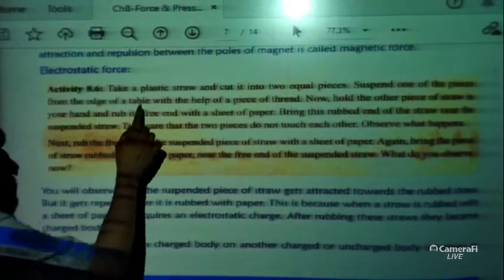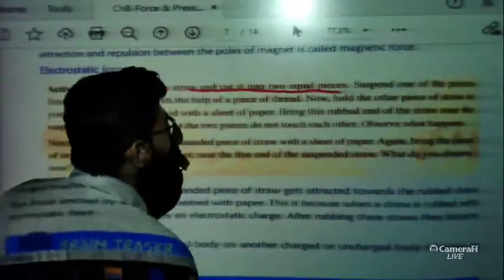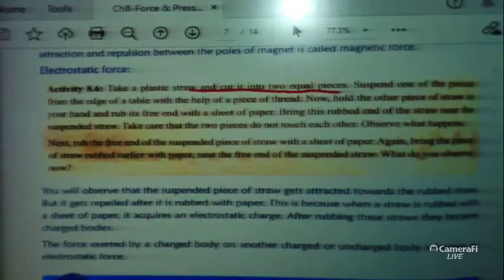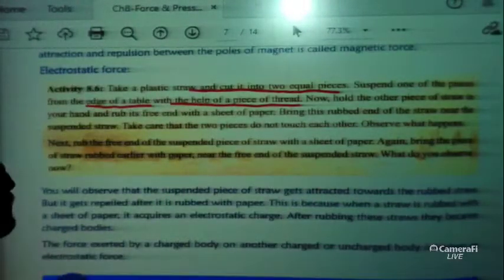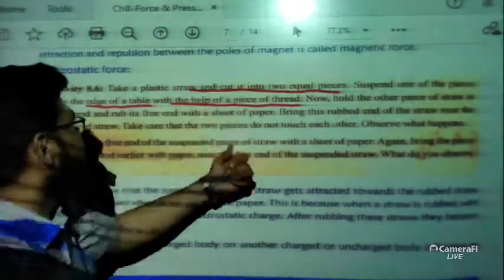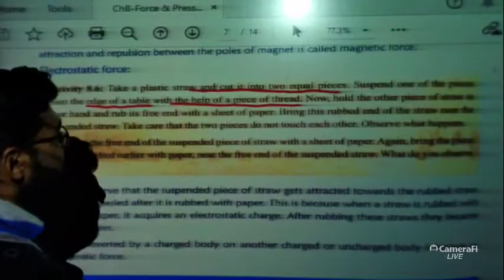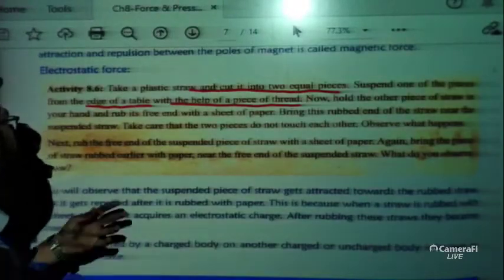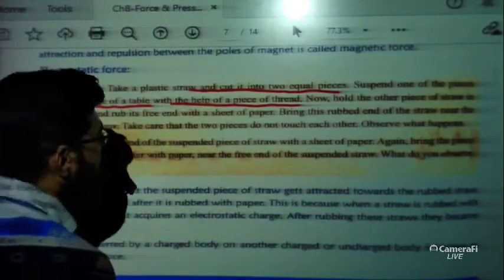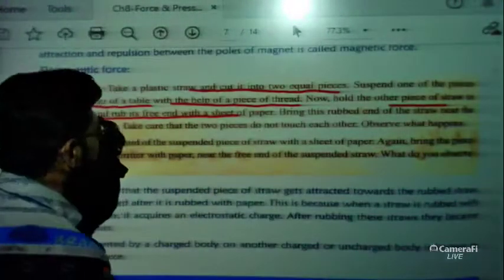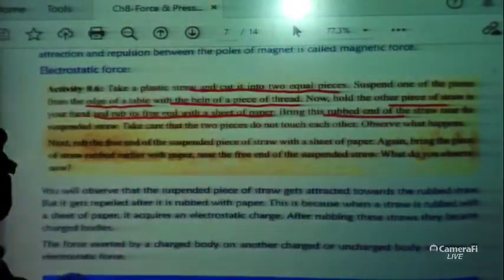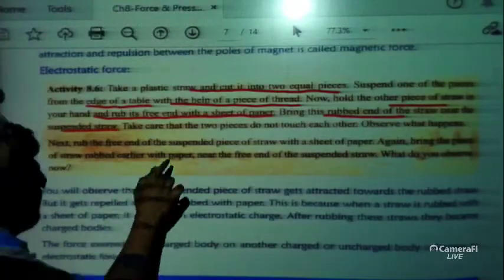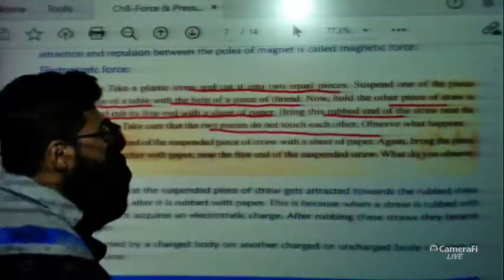In this activity, take a plastic straw and cut it into two equal pieces, and suspend one of the pieces from the edge of the table with the help of a piece of thread. Now hold the other piece of straw in your hand and rub its free end with a sheet of paper, and bring this rubbed end near the suspended straw. Take care that the two pieces do not touch each other, and observe what happens.